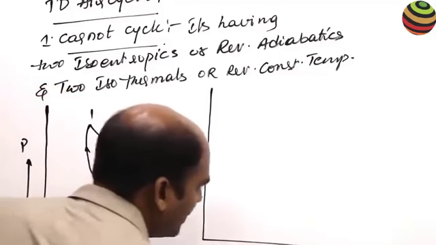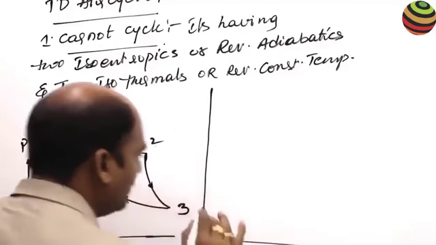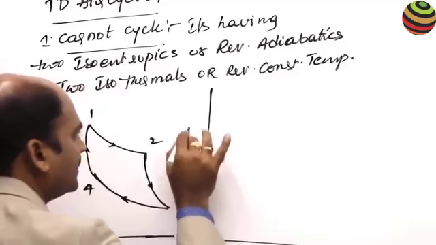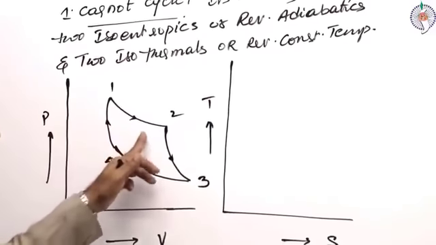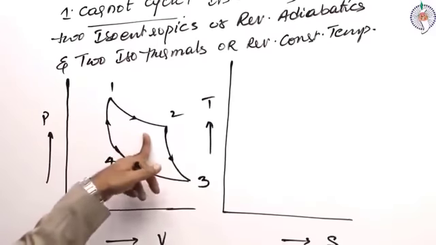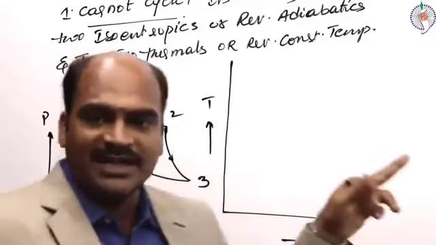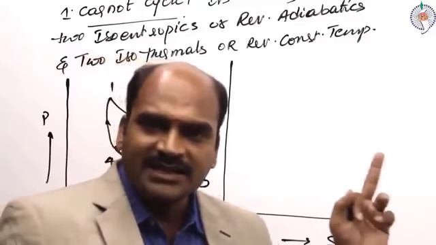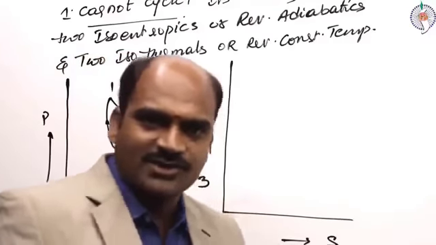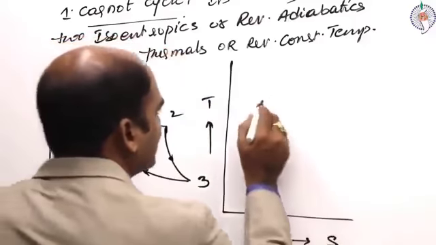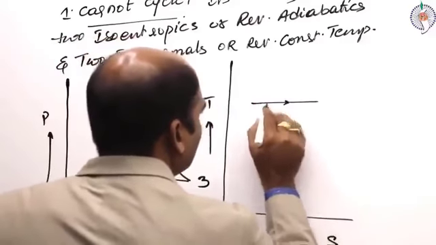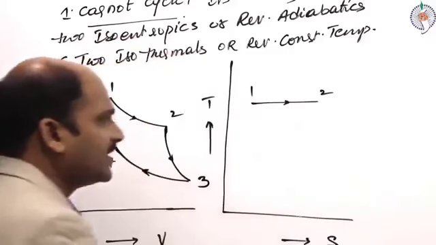Then represent the same on the TS diagram: entropy on the x-axis, temperature on the y-axis. What is 1 to 2? A reversible constant temperature process, that means isothermal expansion. By maintaining the temperature constant, you are expanding the working substance. So the path will be like this.